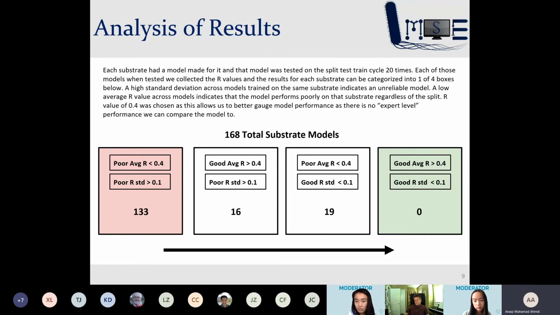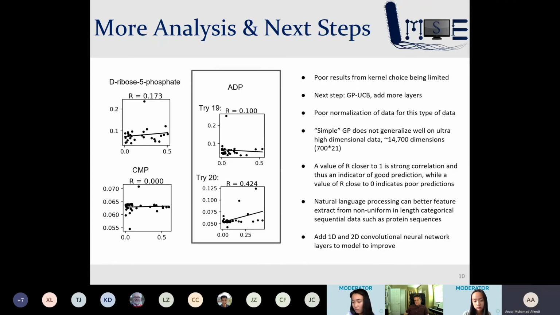The poor overall performance of the model can be attributed to mainly a few factors. Firstly, we only tested with the Matern kernel so far, but there do exist other kernels which could provide better results. Secondly, GPR is not the best model for sequential data, as it is a simple model, and when trained on such high-dimensional data, it does not generalize on unseen data very well. Lastly, the data set we have is quite small when compared to the length of the sequences we have.